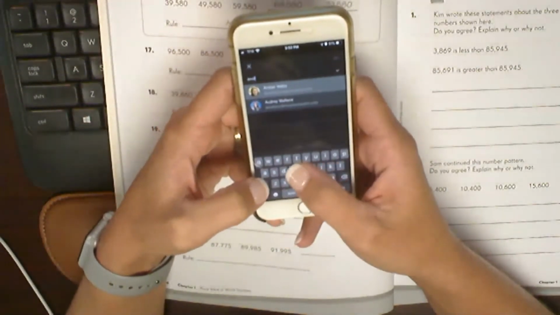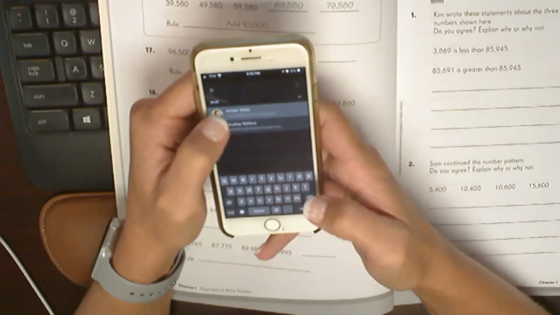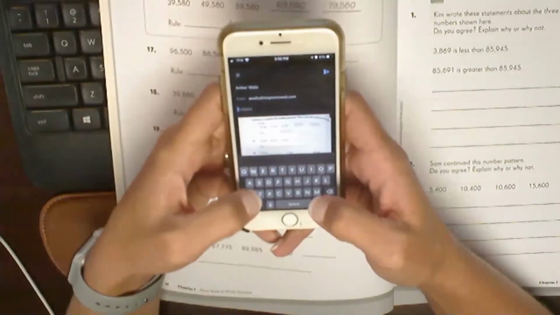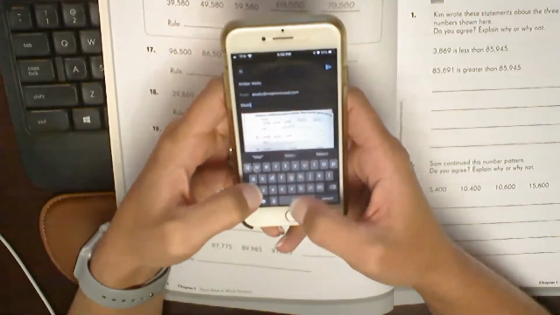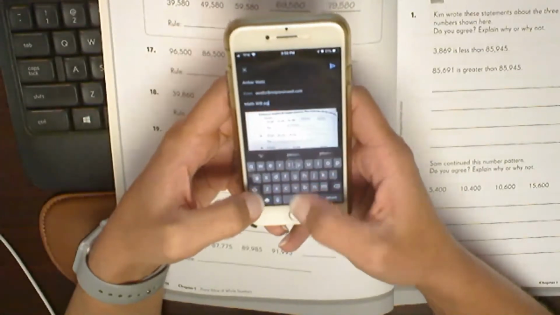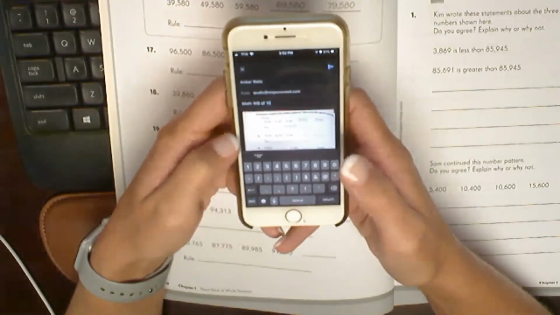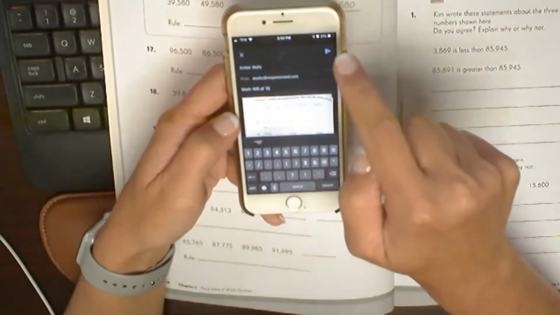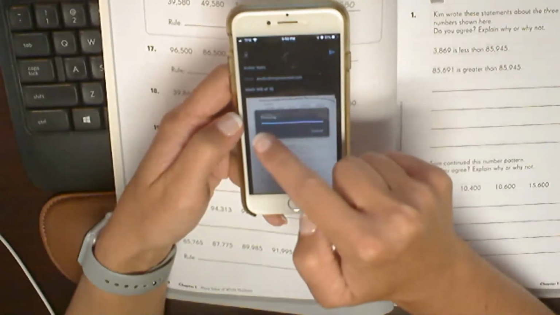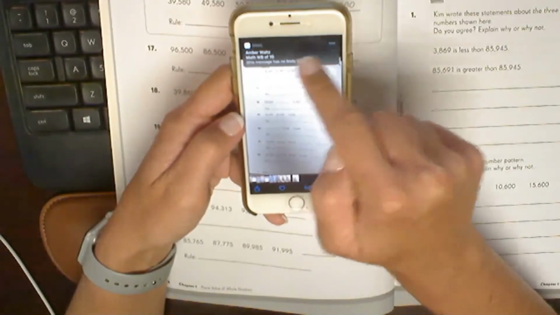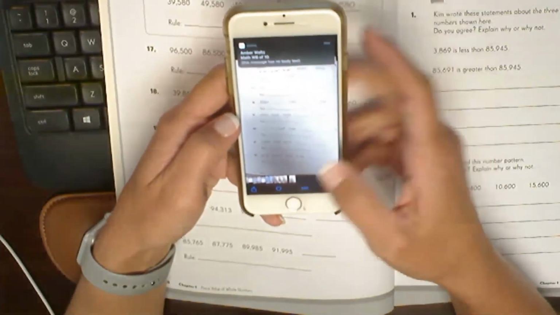Input your own email address, and put the subject as what it is, math. You can put WB for workbook, page 10. So that's going right there in the subject bar, and then you're going to click the blue arrow to send it, and it'll tell you it's sending. Here it's giving me a notification that I just received that in my email.